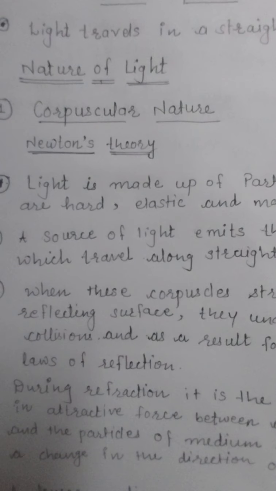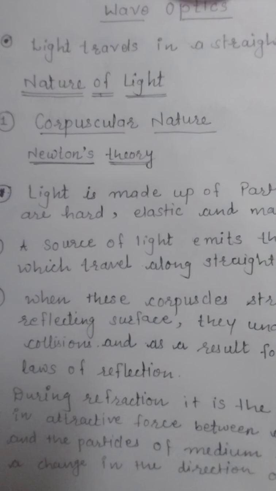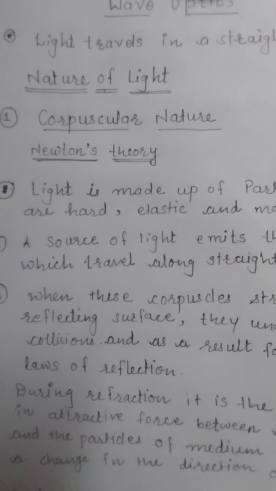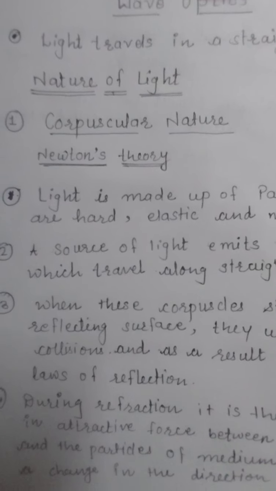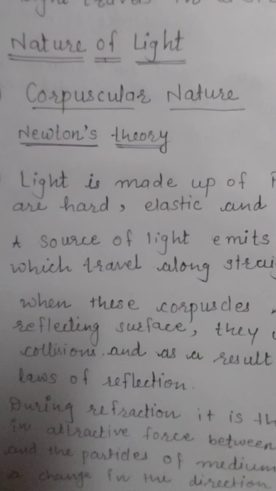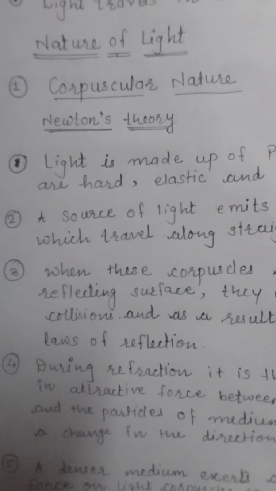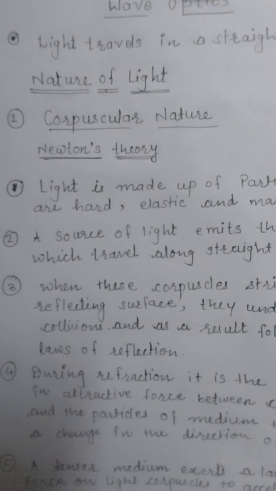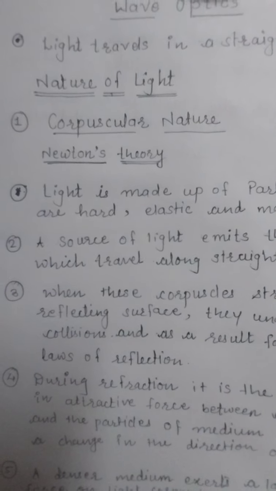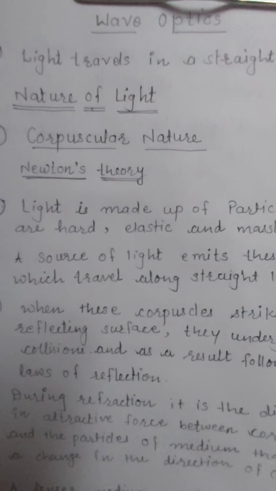Second point, a source of light. From where do these corpuscles come? A source of light emits these particles, and these particles travel along a straight line, making a ray. So according to Newton's theory, the source is emitting the particles. Now the third point: when these corpuscles strike any surface, they get reflected, and they undergo elastic collisions.